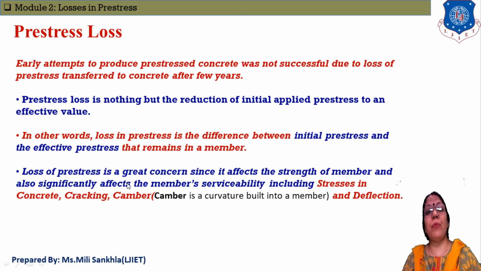Now, losses of prestress are of great concern for the strength of the member, and also significantly affect the serviceability of the member, which we already learned in our design of structures. In serviceability we consider concrete, age of concrete, cracking, and camber. Now what is camber? In highways we study camber as used for drainage purposes, but with respect to structures, camber means a built-up curvature in the structure. Camber means a curved surface that we construct in the structure.